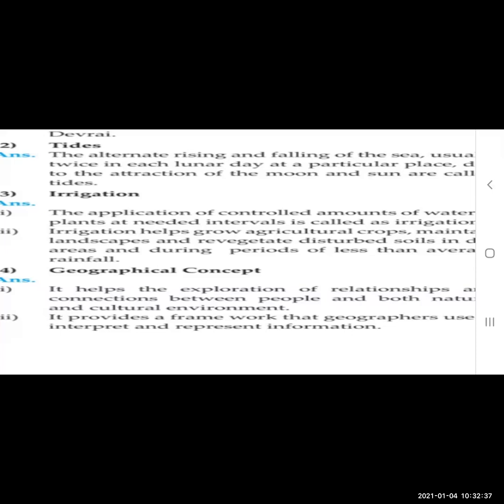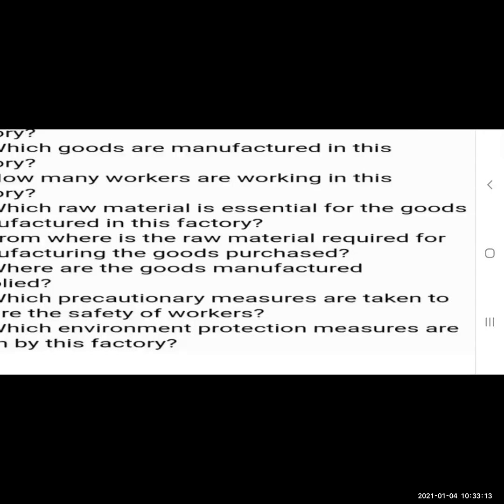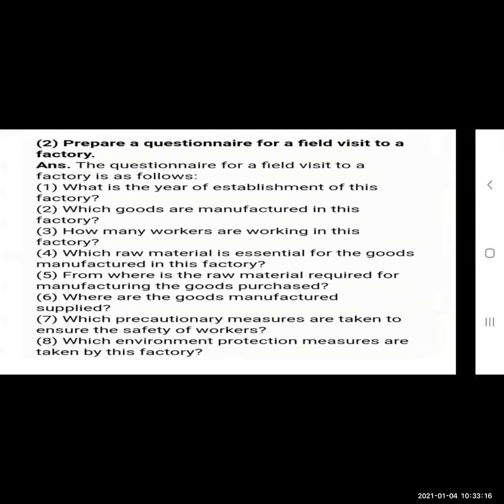It provides a framework that geographers use to interpret and represent information. So whatever the correlation between people and the natural environment, we are a part of the natural environment. Then there is the man-made environment, whatever man has made, the houses and all this. So that is the man-made environment, and the natural environment. So it provides the framework that geographers can use to interpret and represent information. Now prepare a questionnaire for a field visit.